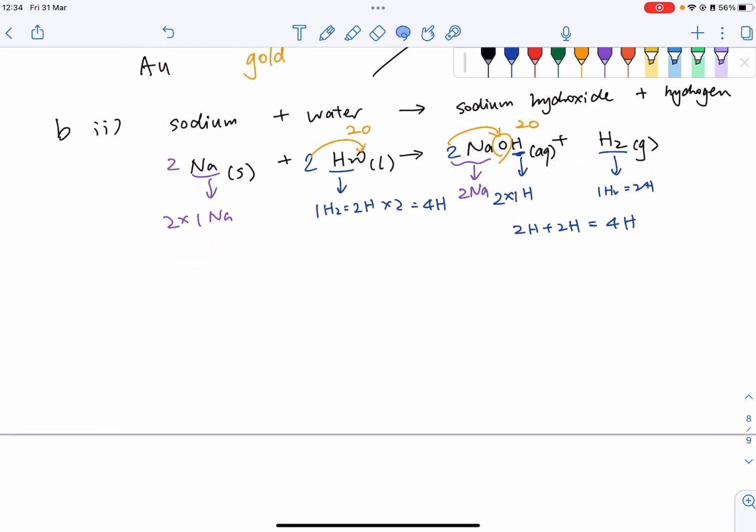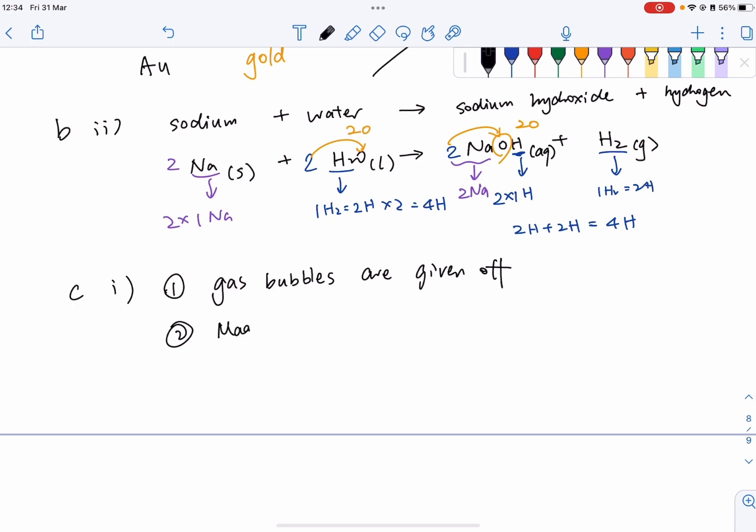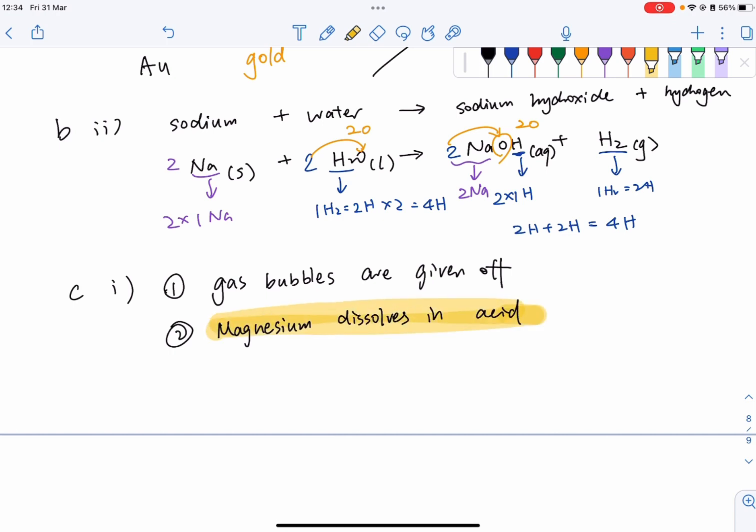For C1, it asks you to write the observations of magnesium and diluted hydrochloric acid, right? So if we put the metal into the acid, surely the first thing we should be able to observe is that gas bubbles are given off, right? This will be the first one. Gas bubbles are given off. Remember, also the magnesium will be dissolved in the acid, right? So these are the 2 observations. Don't forget about this one if you're asked to write the observations.